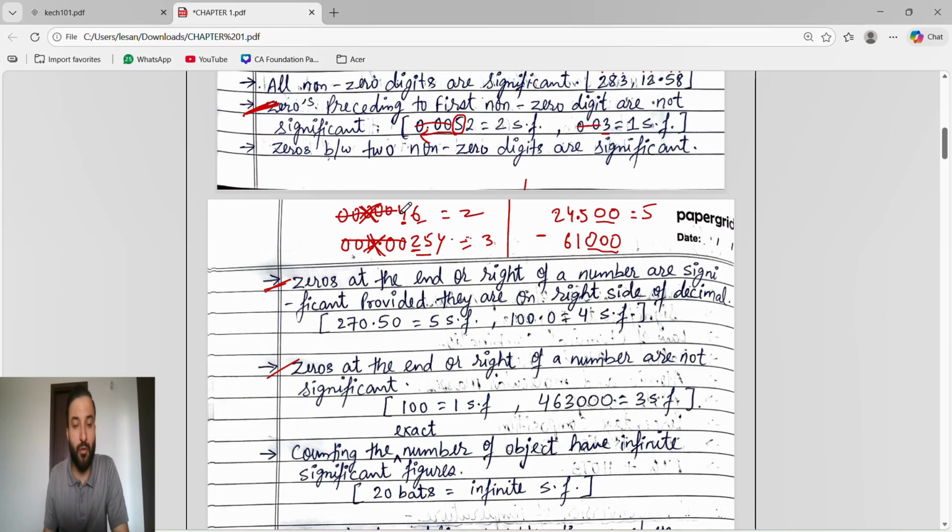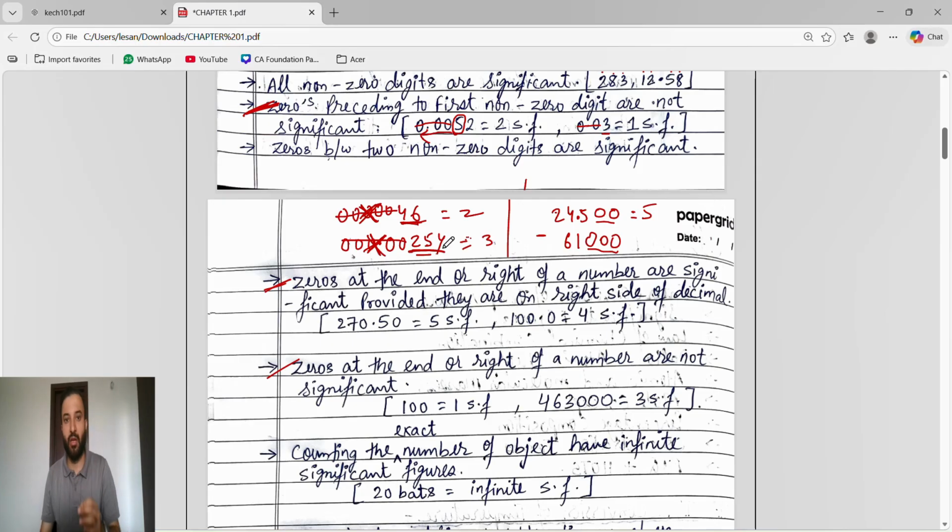Understand, if you are writing zero before the non-zero digit, whether the number is in decimal form or not, all the zeros which are before the non-zero digits are not significant. Only 2 3 is the significant figure.